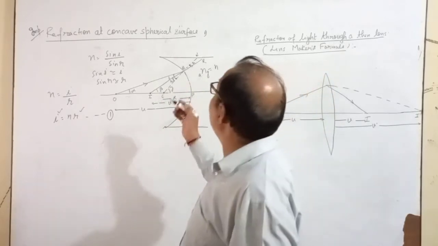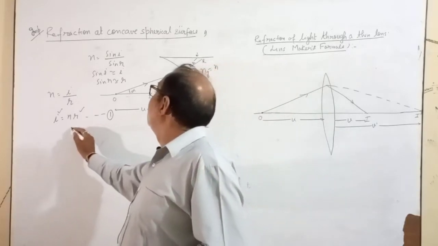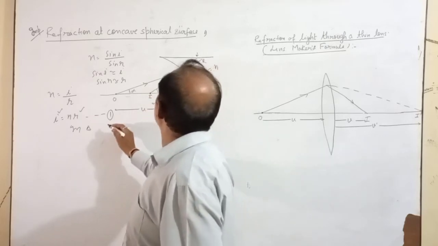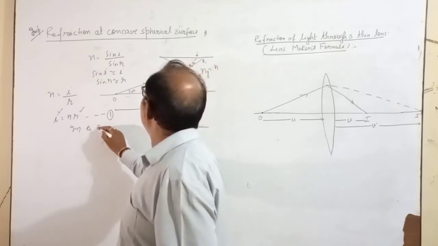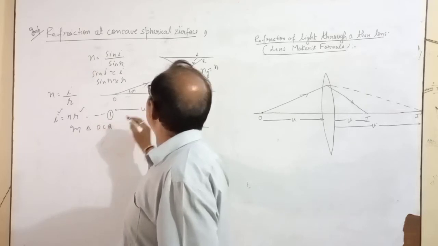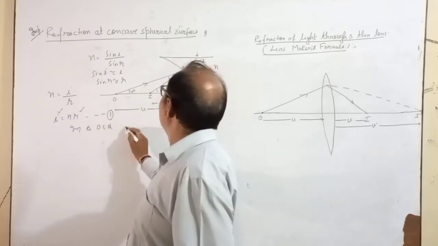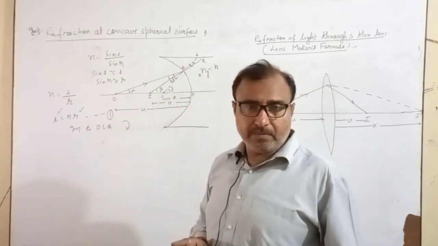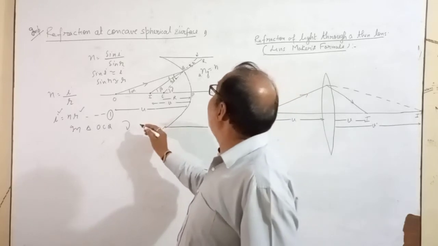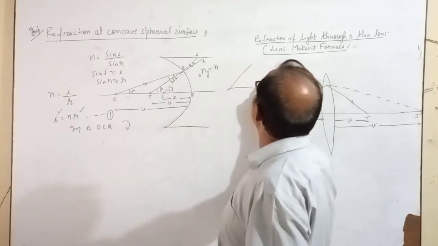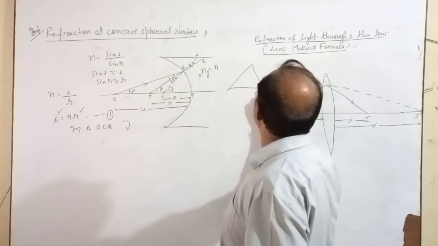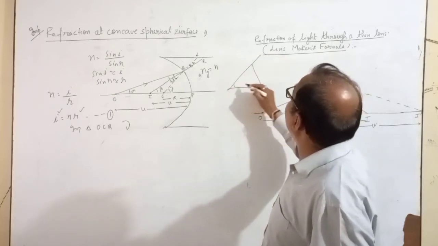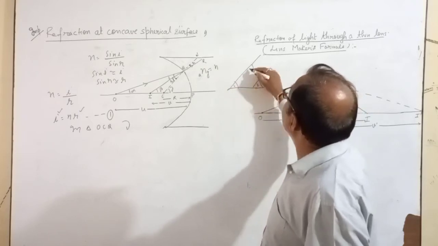Why? You can see, in triangle OCQ, gamma is the exterior angle. You know that in any triangle, suppose this is a triangle and this is your exterior angle, and these are angles 1, 2 and 3.